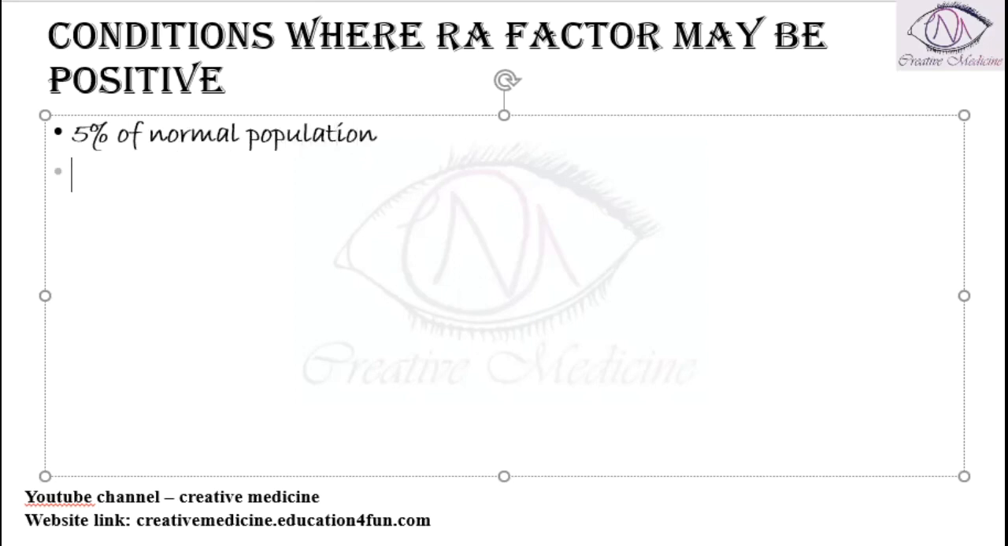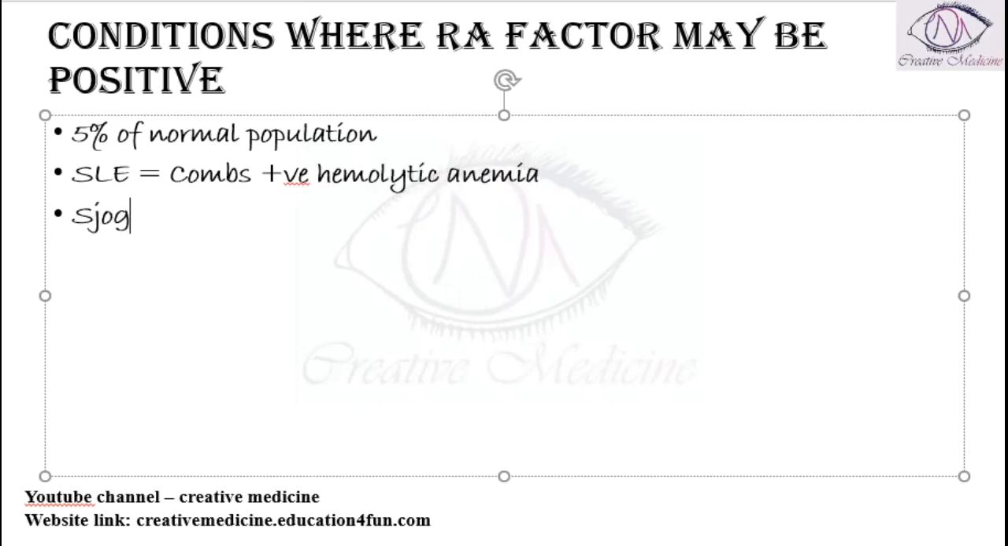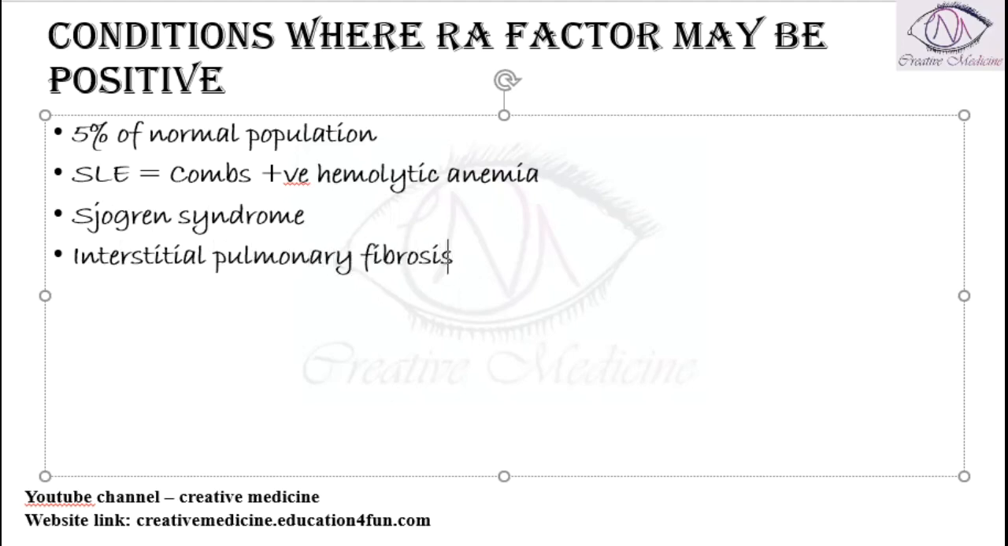It may be positive in SLE. It is positive in Coombs positive hemolytic anemia. It is positive in Sjogren's syndrome, or it is positive in interstitial pulmonary fibrosis. It is positive in hepatitis B virus, which is HBsAg. It can be positive in leprosy also.